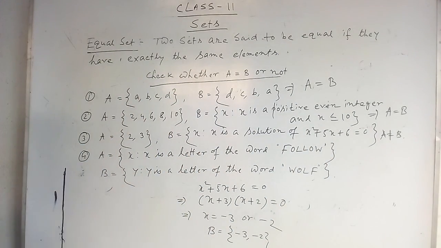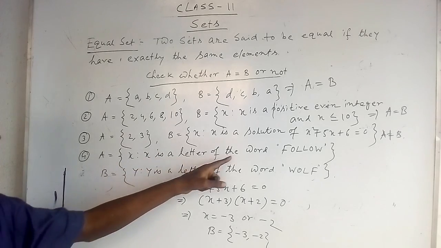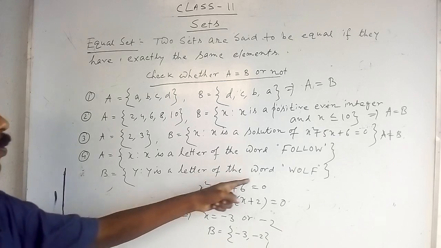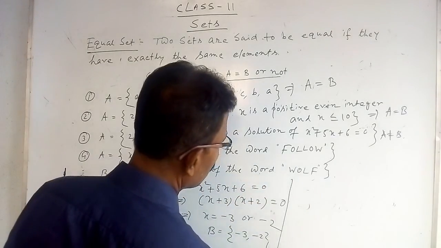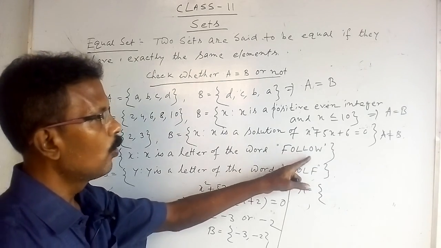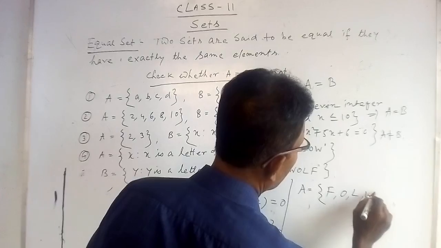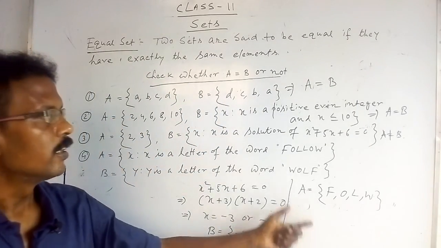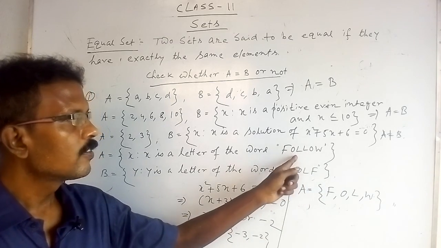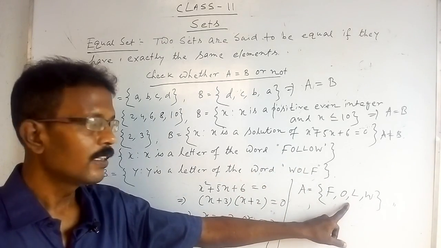Okay, now come to the last point. A is {x such that x is a letter of the word follow}, and B is {y such that y is a letter of the word wolf}. Letters of the word follow: F-O-L-W. We have discussed earlier, a repeated element should be written once. There are two L's, but you have to write one L as you do in a set.